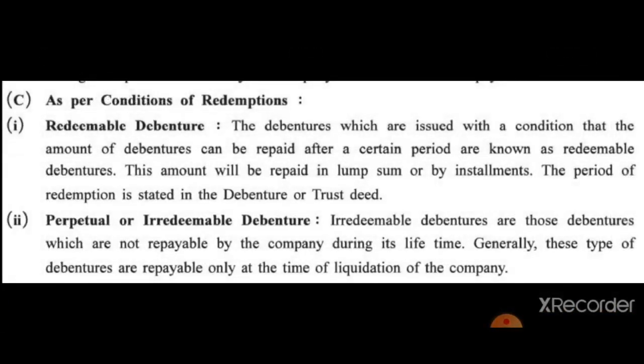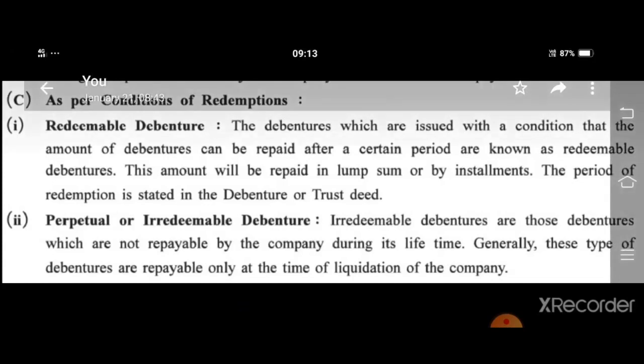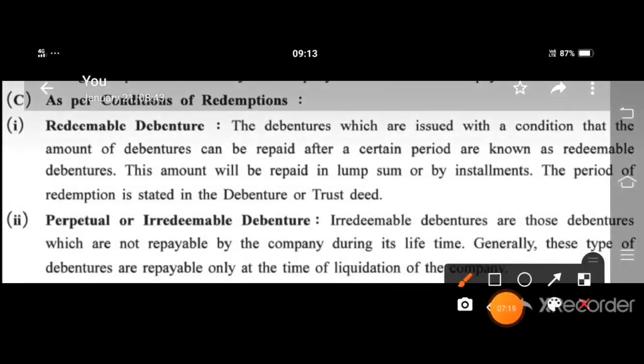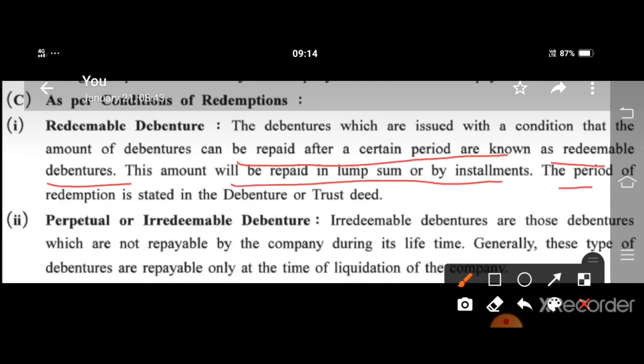Now, as per condition of redemption, redeemable debentures. Here, redeemable means the duration of debenture payment. The debentures which are issued with a condition that the amount of debentures can be repaid after a certain period are known as redeemable debentures. This amount will be repaid in lump sum or by installments. The period of redemption is stated in the debenture or trust deed.